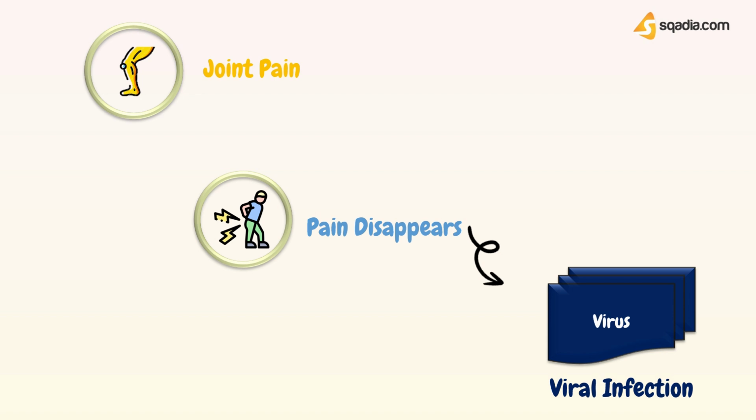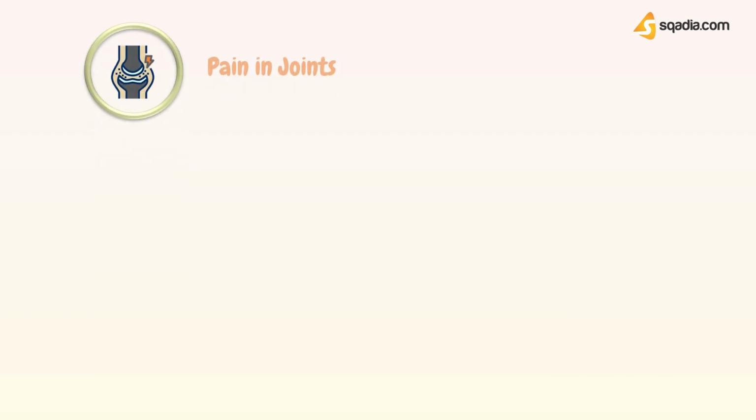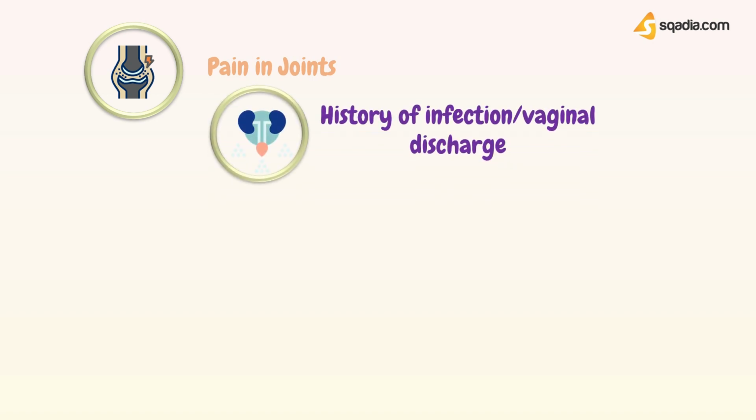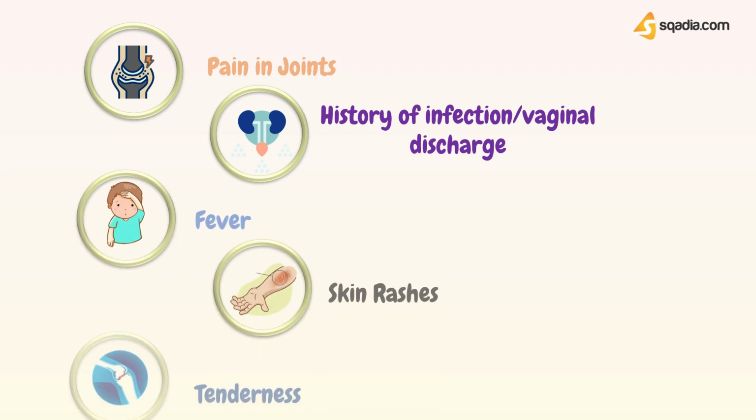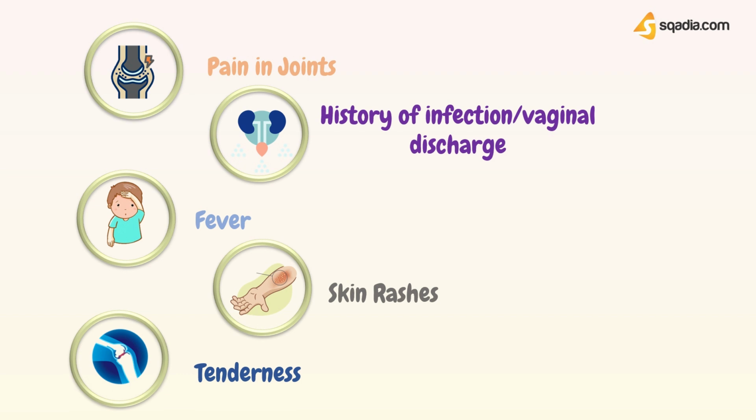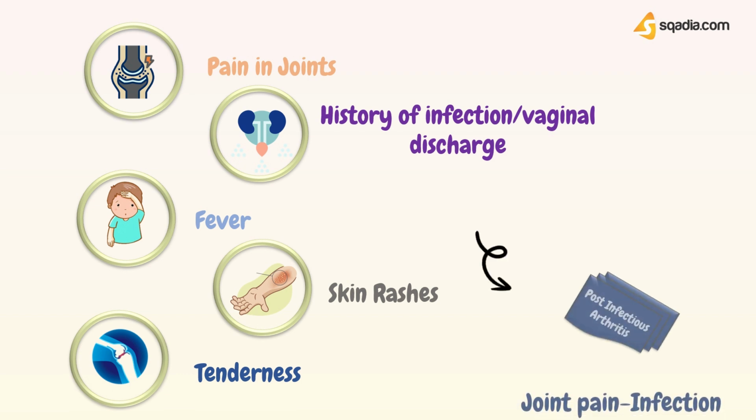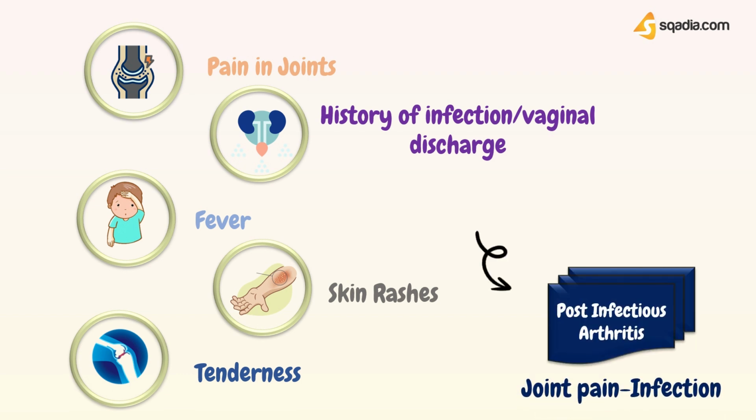And what if your patient is having pain in at least one joint, history of infection with the bacteria that cause gonorrhea, history of discharge from the vagina or urethra, fever, skin rashes, warmth and tenderness in joints? Then, these symptoms might be caused by post-infectious arthritis, which is in fact a joint pain occurring after some type